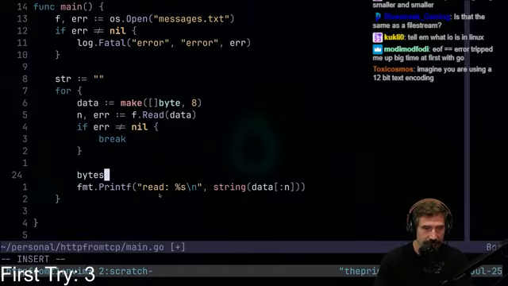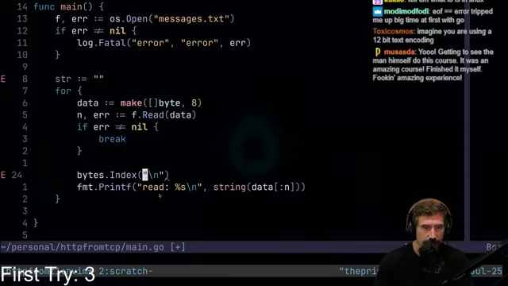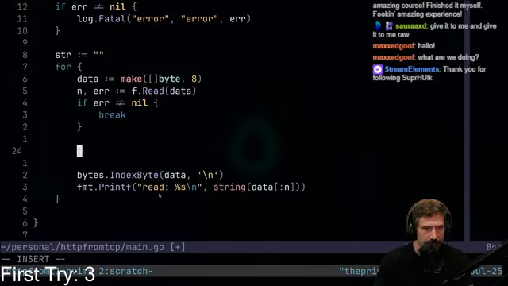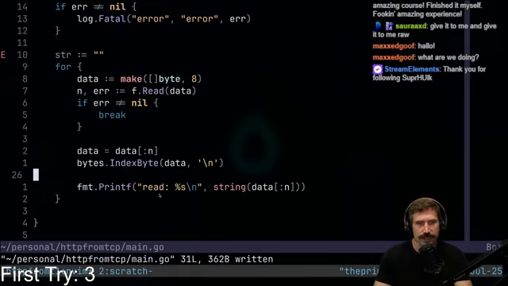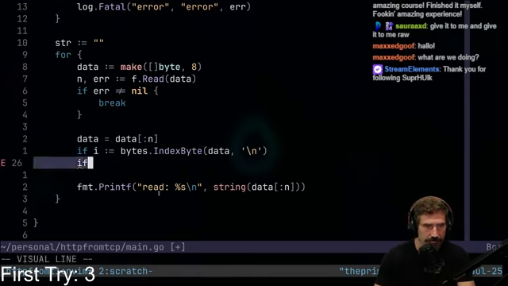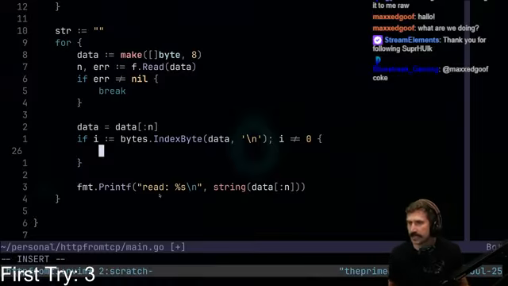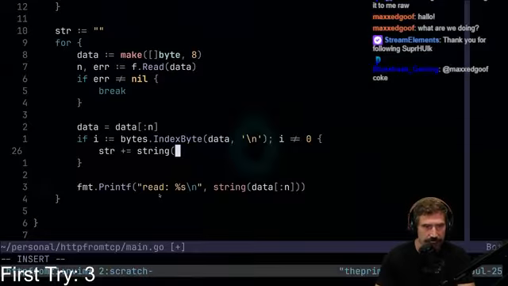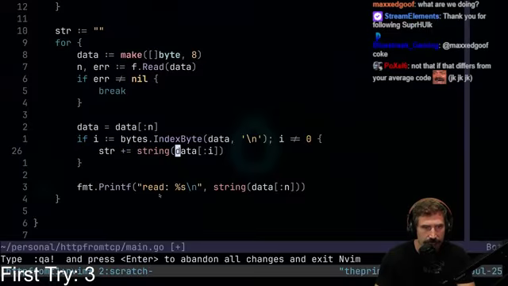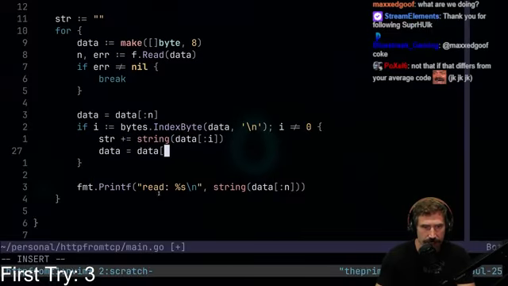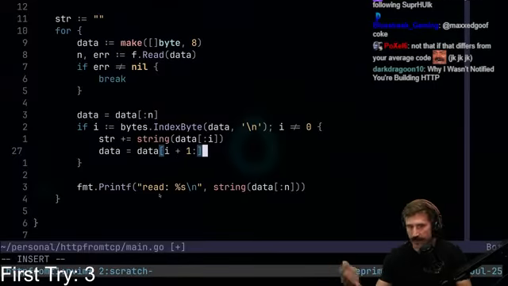So I'll just go like this. bytes.IndexByte with a newline. Wait, I think there's IndexByte, right? Yeah, IndexByte. So I can go data, and we'll do a little slice. So we have this little bad boy right here. If i does not equal 0, right? If we found an index, we will simply go str plus equals string of data up to i. And then we'll go data equals data starting from i plus 1, because we don't want that newline. Very, very simple.